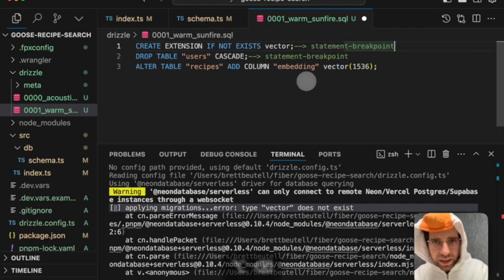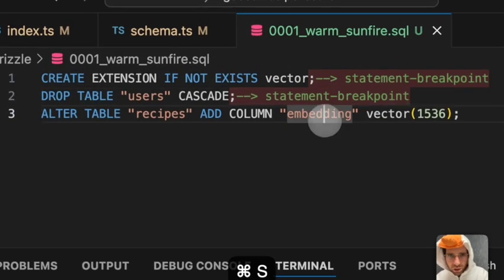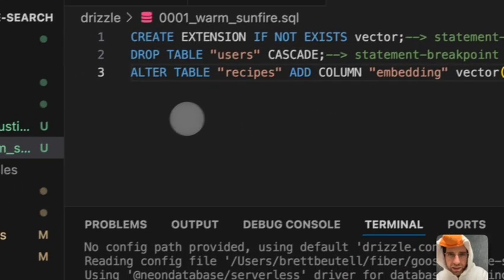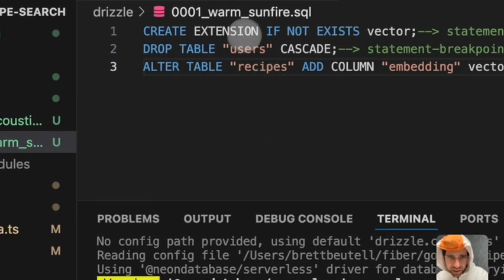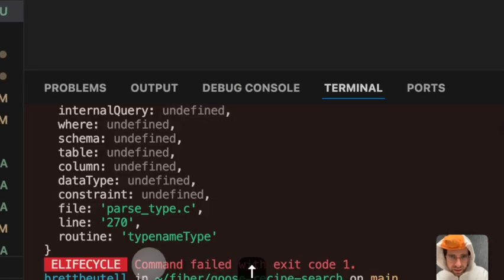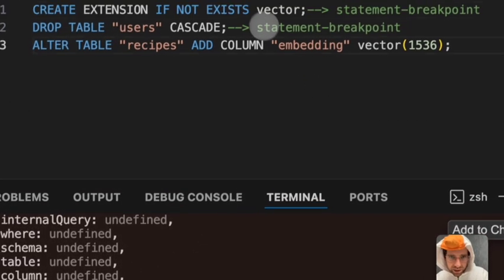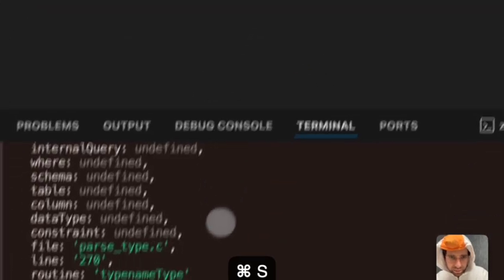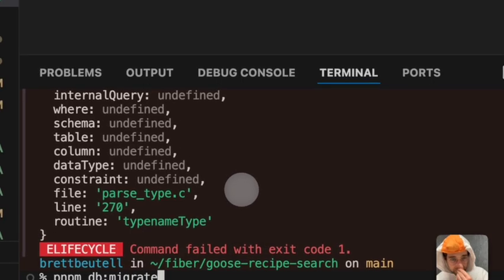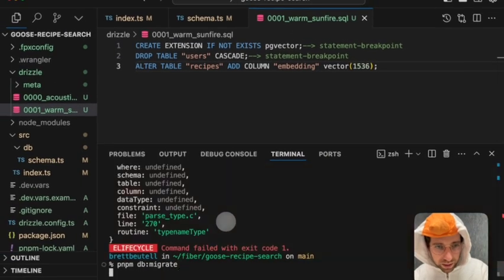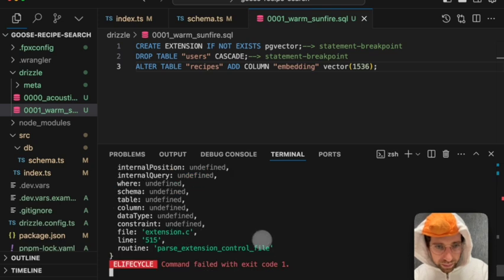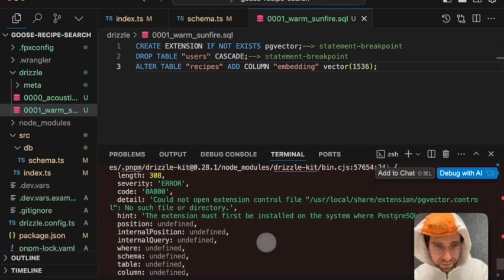I'm going to add this statement breakpoint. I don't know if it's important, but it might be. Okay, I'm manually modifying this database migration right here. I think it's just pgvector. I need to create a database extension in order to, oh, that didn't work at all.